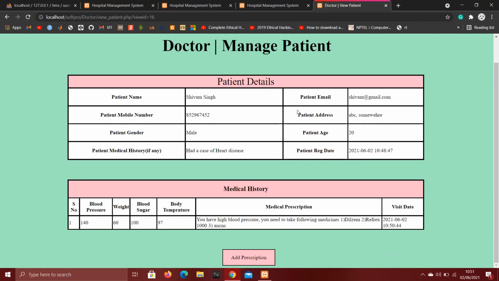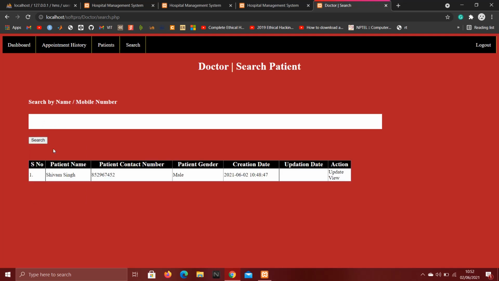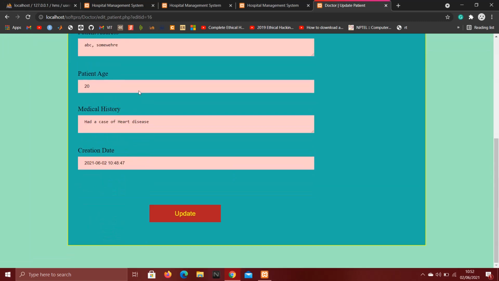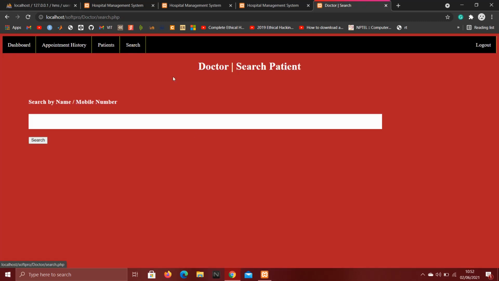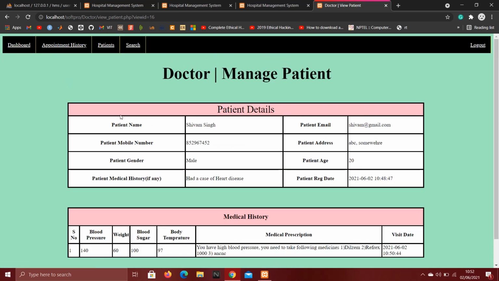Now let's log out. So now let's go back to the manage doctor module. Here, one more option is there for the doctor, he can search patients also. Let's search for the same patient, Shivam Singh, and we can see Shivam Singh came. And from here we can again update his profile, and view his medical history and all those. So this is all about the doctor module.